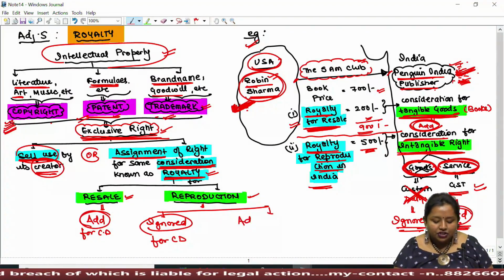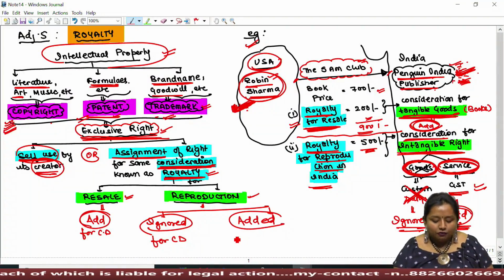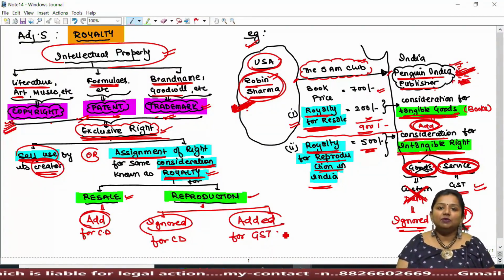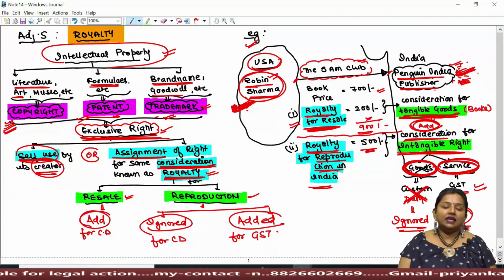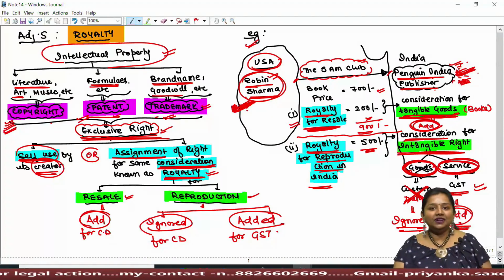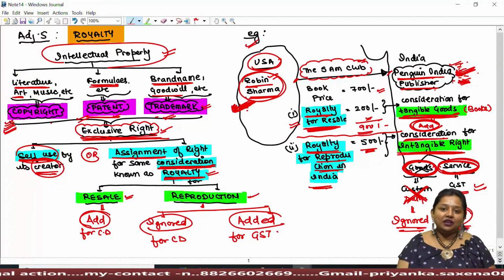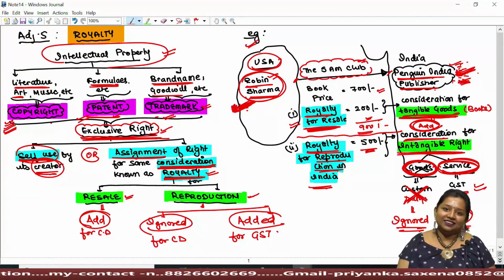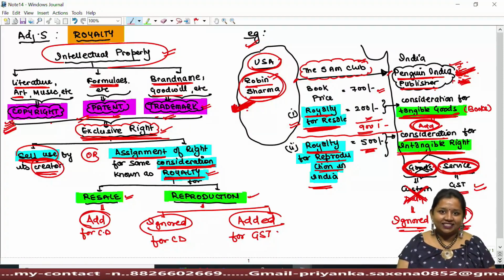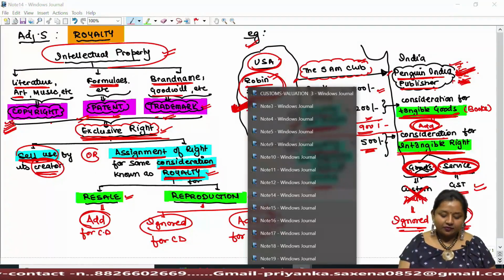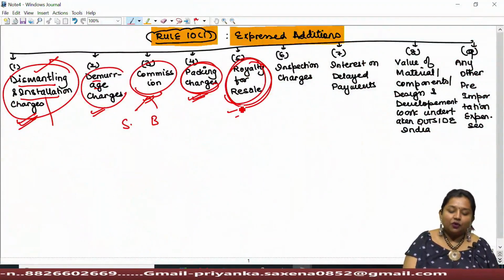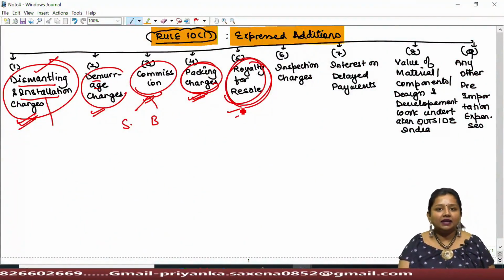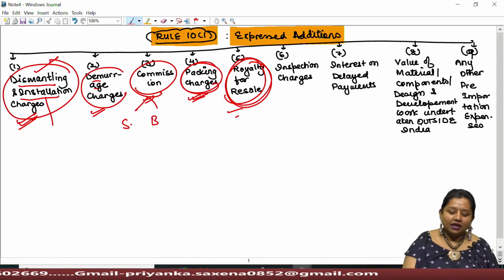Rather, it shall be added for the purpose of GST, because this amount has been paid against the intellectual property, against the intangible right being imported in India, which shall be treated as service to be covered under GST. Is that okay, beta? Okay. So, in case of royalty, royalty for resale shall be added, royalty for reproduction shall be ignored.